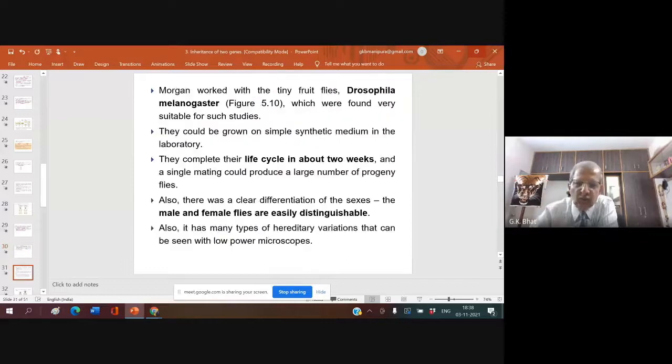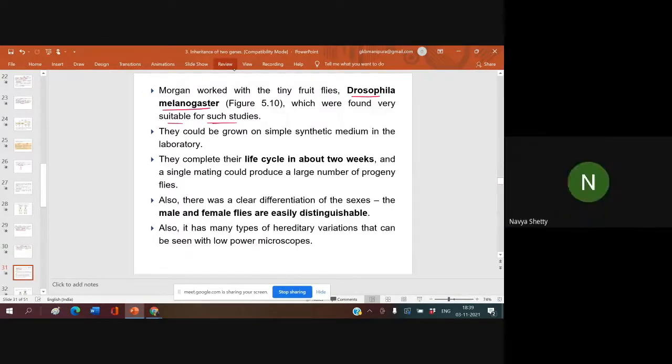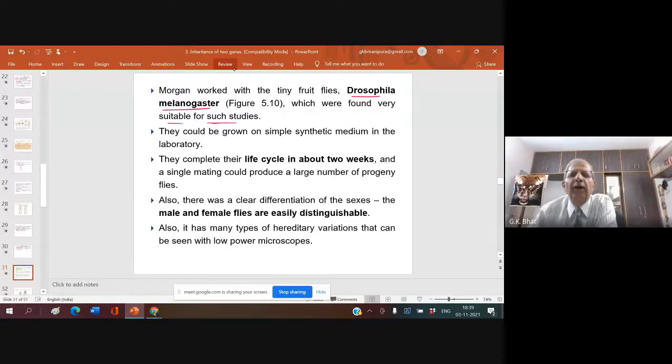I'll tell about Morgan later. Morgan worked with the tiny fruit flies Drosophila melanogaster, which are very suitable for such studies. Have you seen Drosophila melanogaster? Where? Around the fruits. Yes. If you keep banana, or don't keep any vegetable, you get plenty of them.